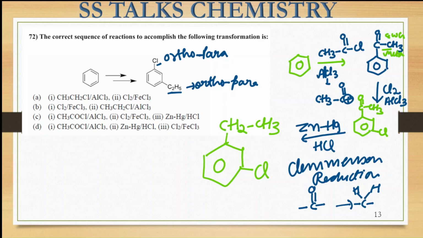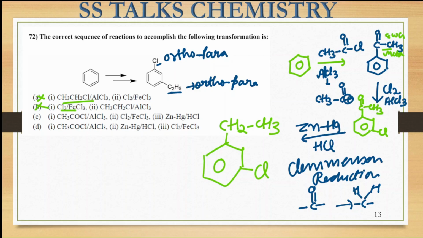Now you can match your options. In option A, firstly the alkylation they are saying. That is not going to take place because, as I told, it will be ortho-para directing. Right? This is not my answer. Option B, firstly chlorination and then the alkylation, again not, because the chlorine group or the halogens are also ortho-para directing in nature. Right?